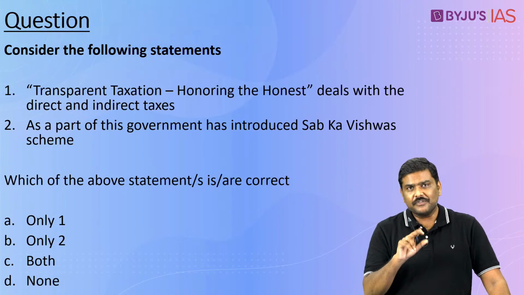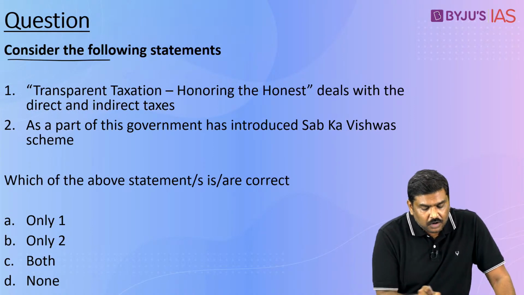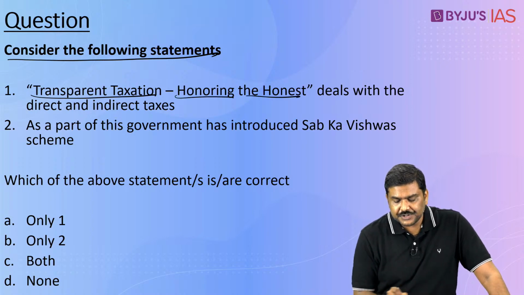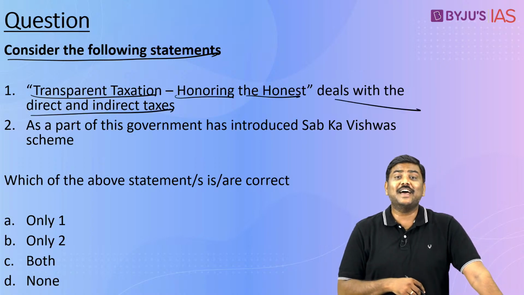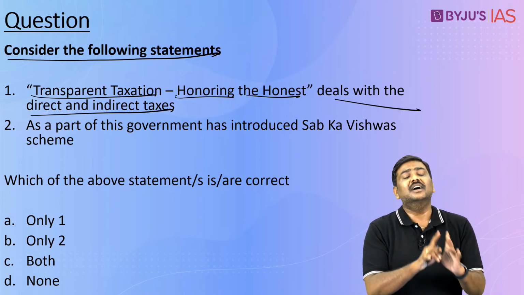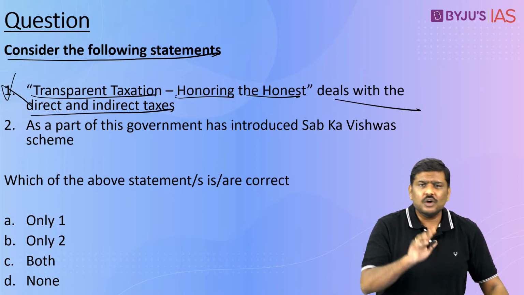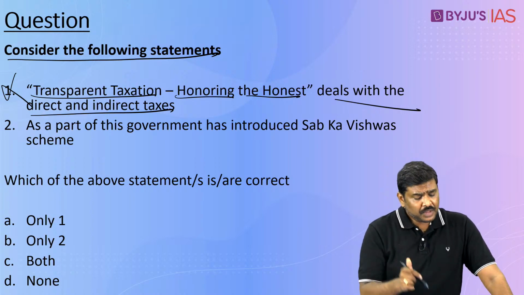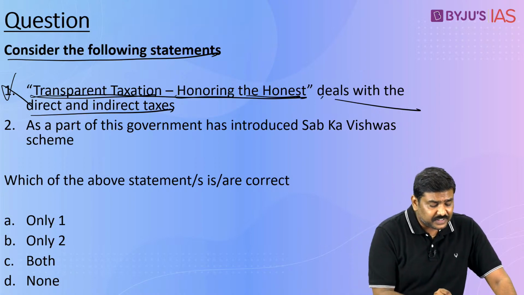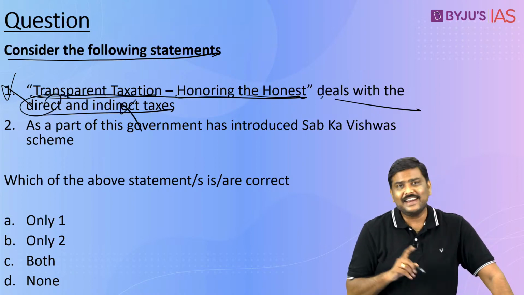Now based on this, I have given a question here. Consider the following statements. Transparent taxation, honoring the honest, deals with direct and indirect taxes. Very tricky, right? Most of you will feel yes, it is correct, but the statement is wrong. Why? This particular concept of transparent taxation, honoring the honest, basically deals with the direct taxes but not indirect taxes.